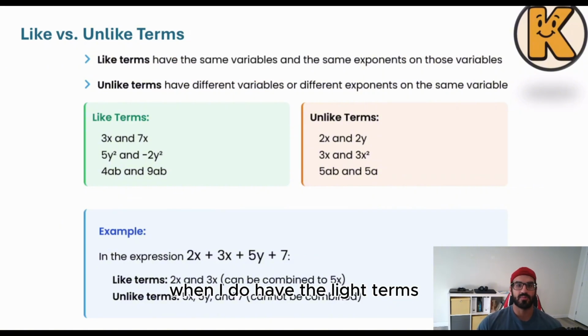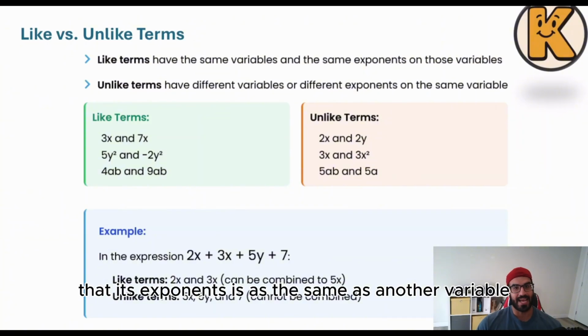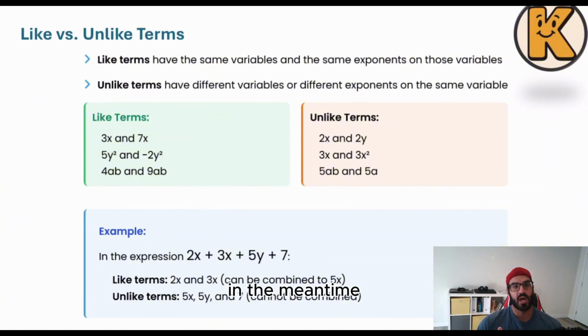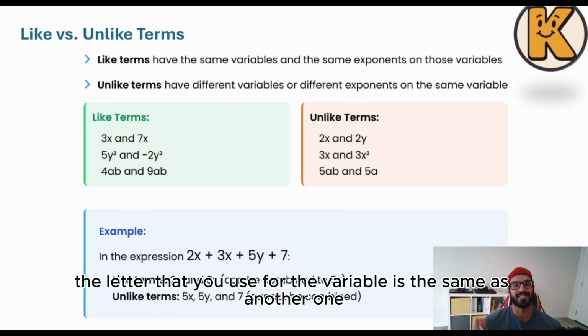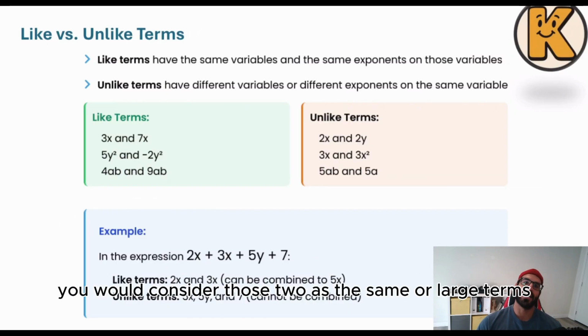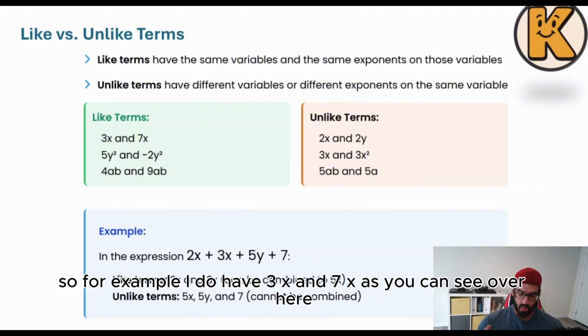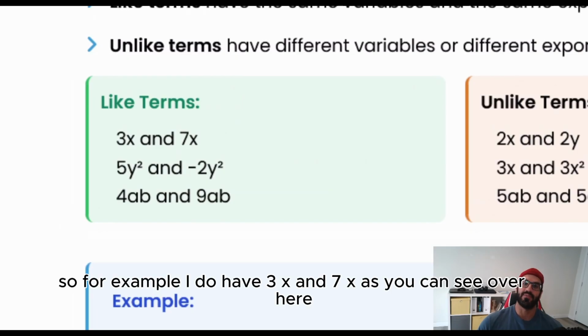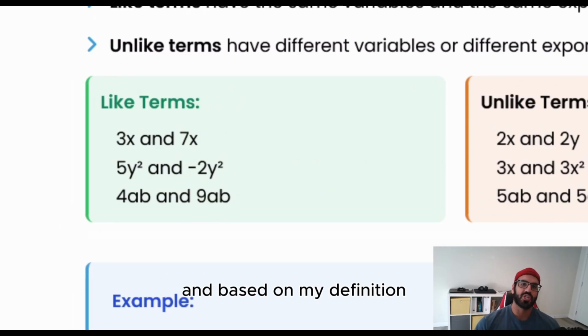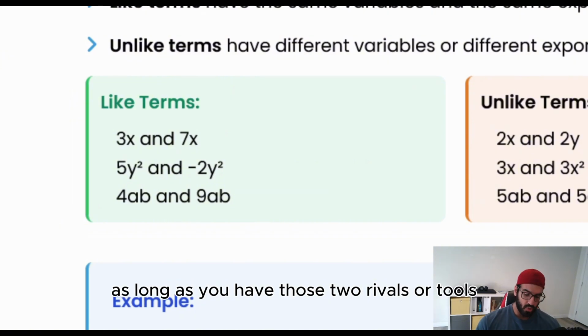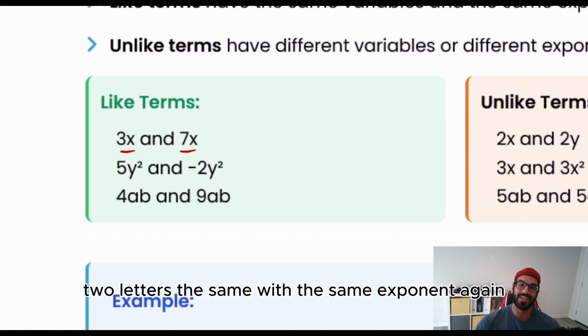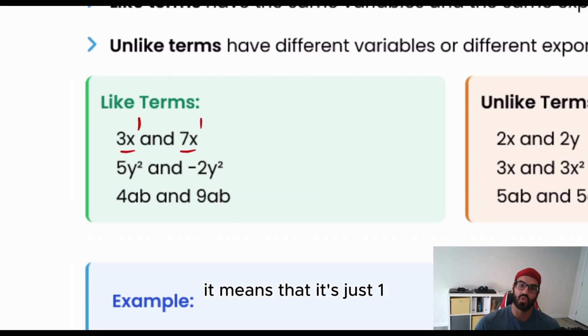When I have like terms, I can just add them up. What does that mean, like terms? Whenever you have a variable whose exponent is the same as another variable's, and in the meantime the letter you use for the variable is the same as the other one, you would consider those two as the same, or like terms. So, for example, I have 3x and 7x. As you can see over here, based on my definition, I didn't talk about the coefficient. As long as you have those two letters the same, with the same exponent, and when you don't have any exponent, it means it's just 1. When you don't have any coefficient, it means it's just 1.